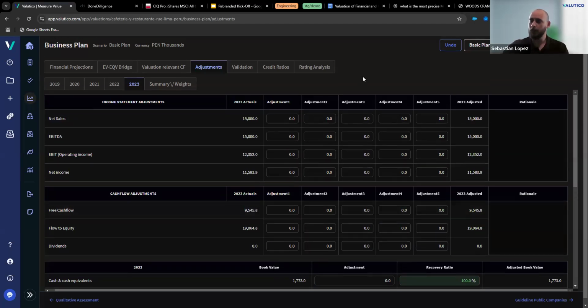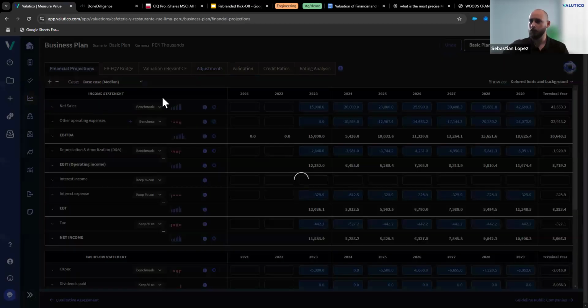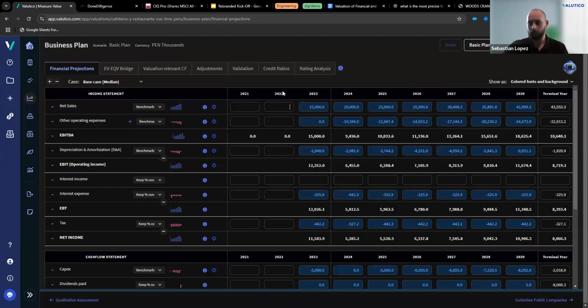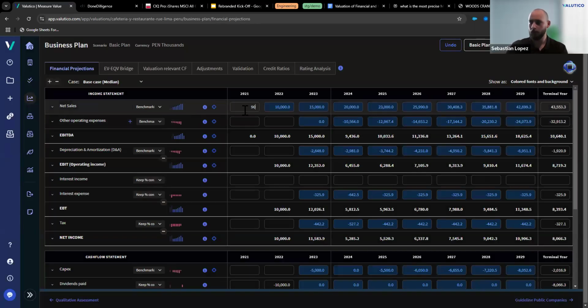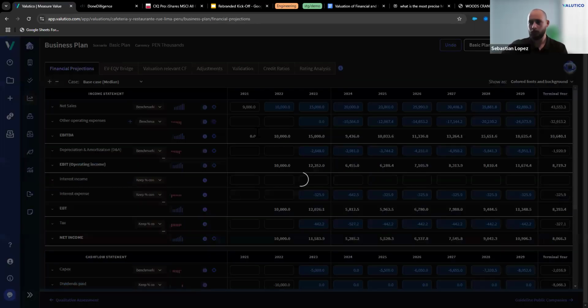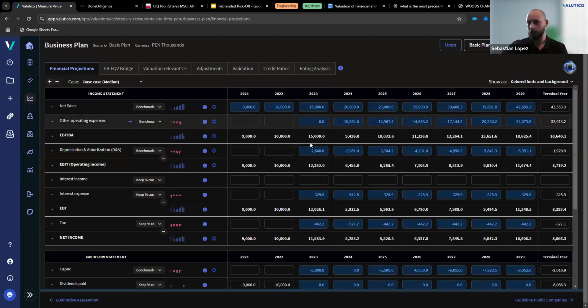Now, what is new in the platform is this top part right here, the income statement adjustments and the cash flow adjustments. Okay. So let me take one step back to go to financial projections and add a couple of data points in here for sales, just to make you a better example. Okay. And then let me just go ahead and input. Basically, we can work from there.